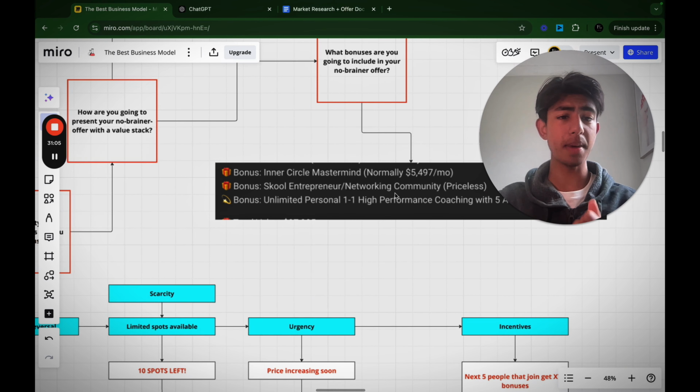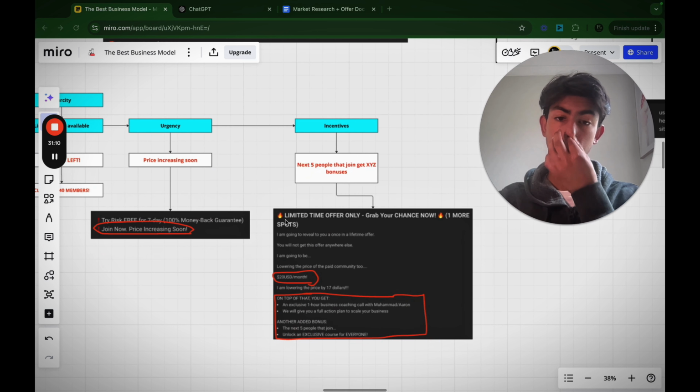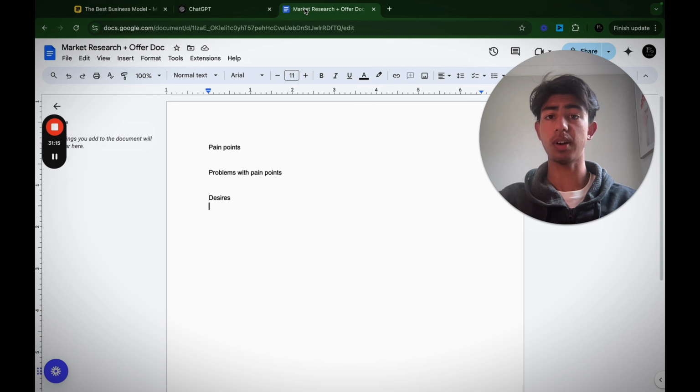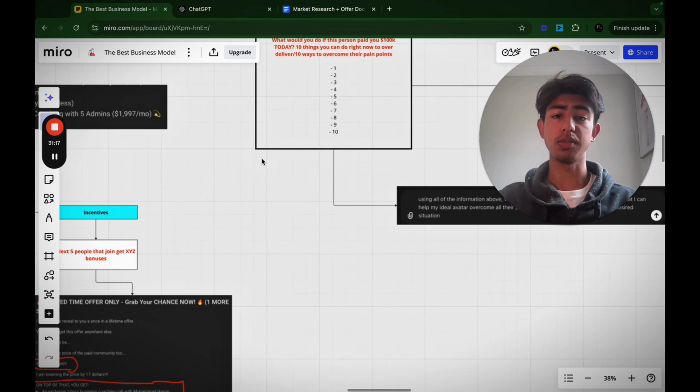Now, once you've done that, we move on to the next step. I'm hoping you guys are all doing this on your Google Doc as well, writing this down, because it's going to help you so much in the future.